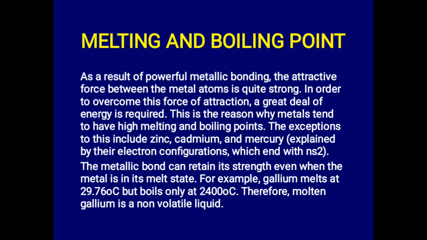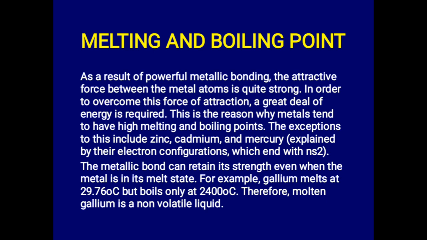Okay, so another property of metals is the melting and boiling point. As a result of powerful metallic bonding, the attractive force between metal particles is quite strong. So to overcome this force of attraction, energy is required. That is why metals usually have high melting and boiling points.